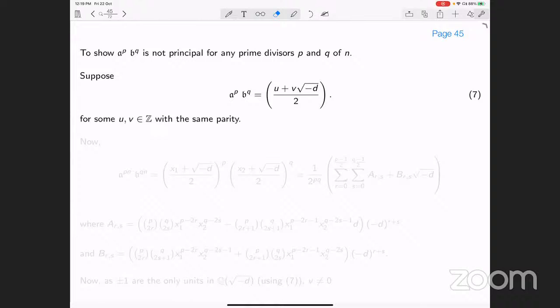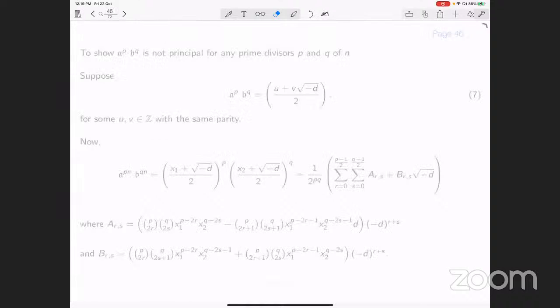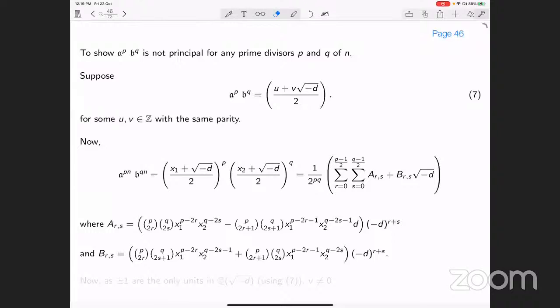Then again, looking at A to the power pn, B to the power qn, which is equal to x1 plus square root of minus d by 2 to the power p, times x2 plus square root of minus d by 2 to the power q, because A to the power n is x1 plus square root of minus d by 2.